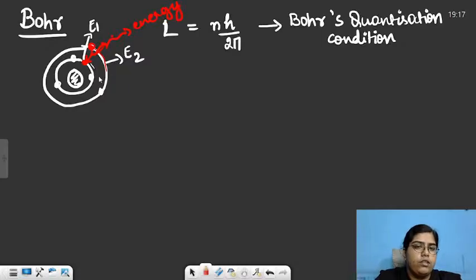Otherwise, if the electron is revolving in its fixed orbit, then no energy would be radiated. The case might be reverse as well. Electron may jump from first to second orbit as well. But that won't radiate any energy. That would actually require some energy. Okay. So these were Bohr's postulates.